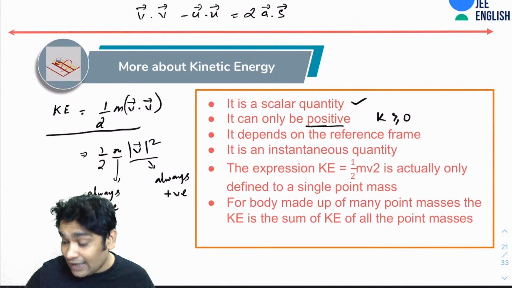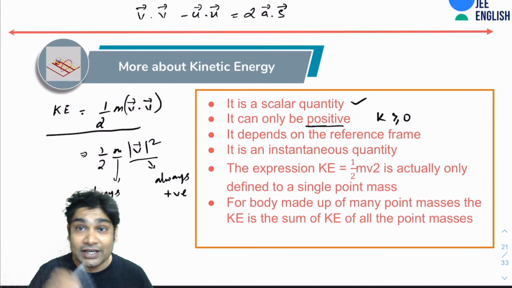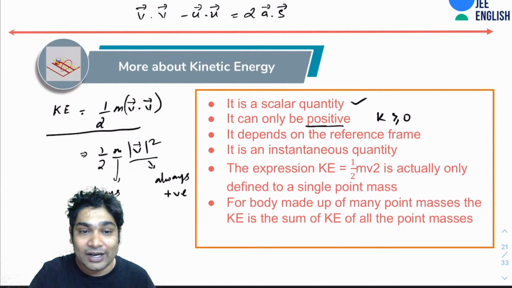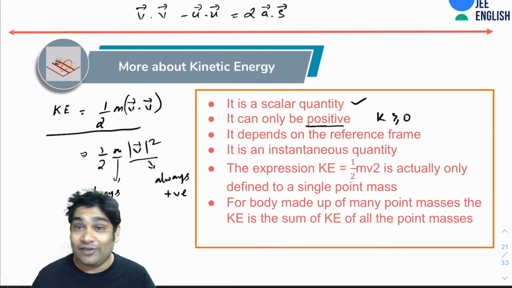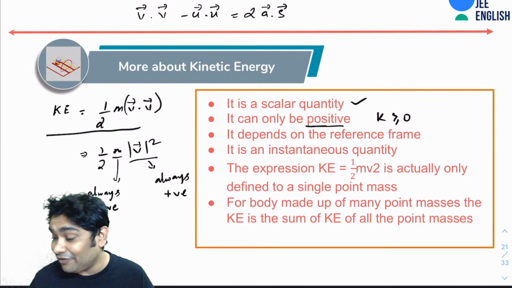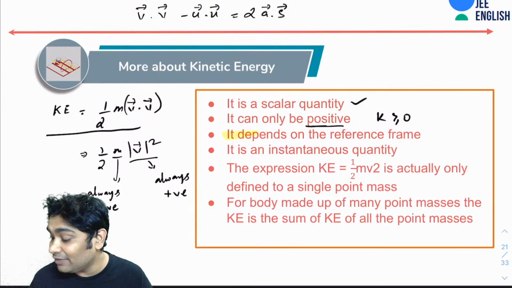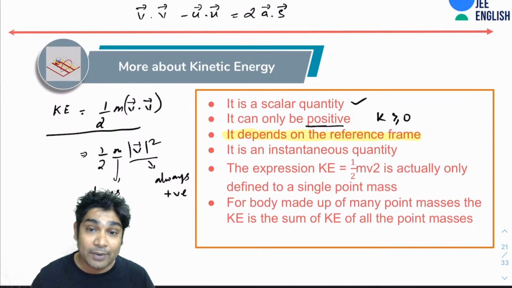So as I was saying, kinetic energy is always positive. It can never be negative. Next, of course, your kinetic energy will depend on the reference frame. Please pay attention to this. This is again a very important fact. Why? Because all your velocities will depend on your reference frames.